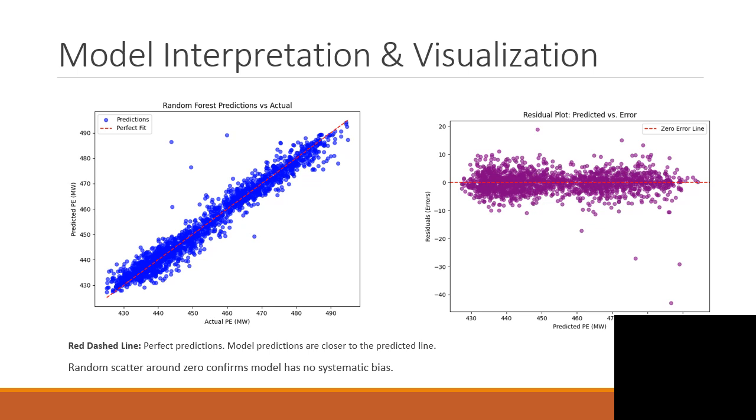The graph on the left-hand side shows the actual value versus the predicted value. The red dashed line is for the perfect predictions. And as we can see, model predictions are close to this line. On the right-hand side, we see a residual plot. The random scatter around zero confirms that the model has no systematic bias.